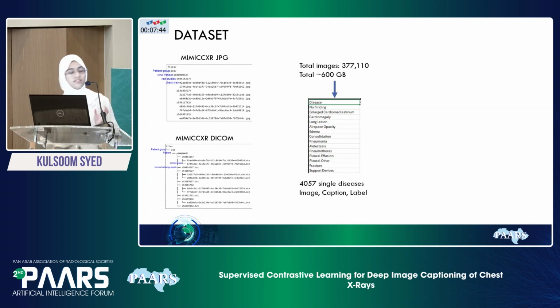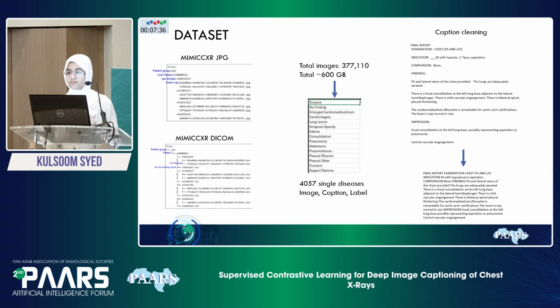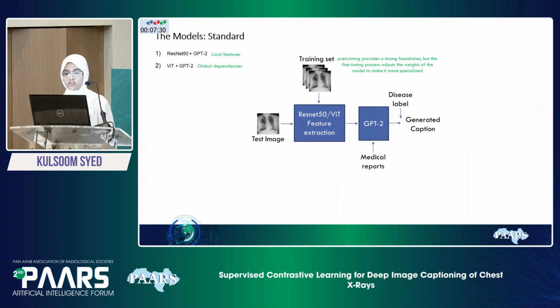And from this data set, I am taking the image, its medical report, which I will be referring to as a true caption, and the label of the image. Before I start my process, I first clean the medical report to remove all the artifacts and white spaces, and I feed this caption into my model. So the first model I made is ResNet 50 with GPT-2, and the second model I made was with Vision Transformer and GPT-2. The reason I used ResNet 50 is that it is well established, and the Vision Transformer is also very recent.